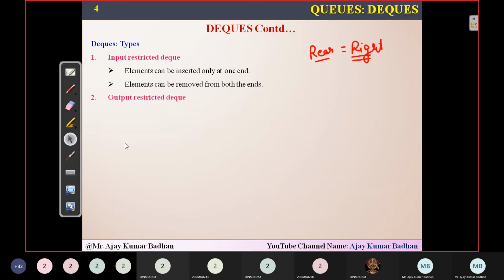Next is the output restricted DQ. This is something like vice versa. I think you can understand now. Output restricted means deleting an element is restricted. So here, inserting an element, you can do it in both directions.